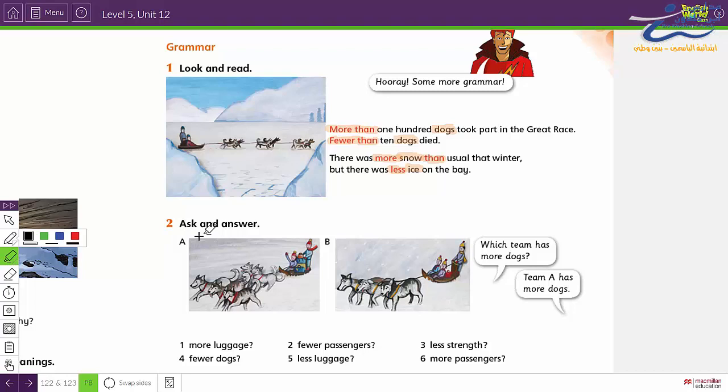Activity 2. Ask and answer. Look at the two pictures here, A and B. What are the sleds carrying?